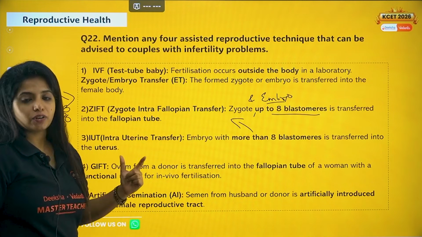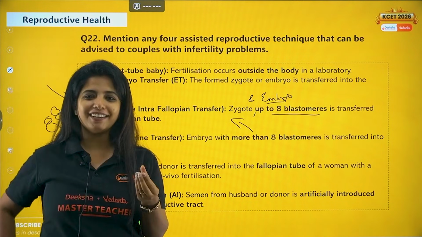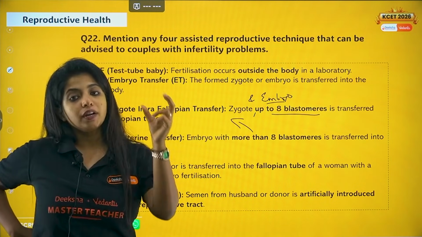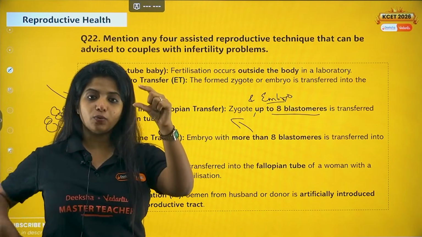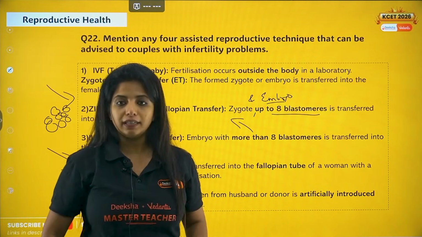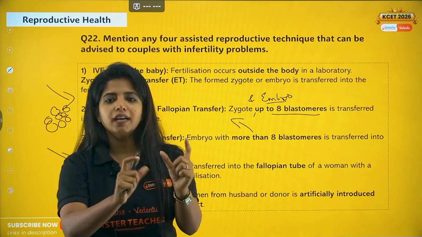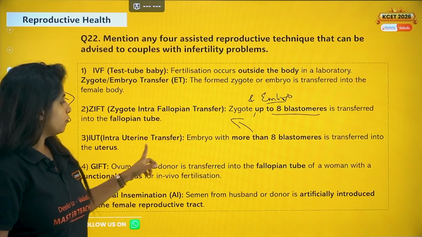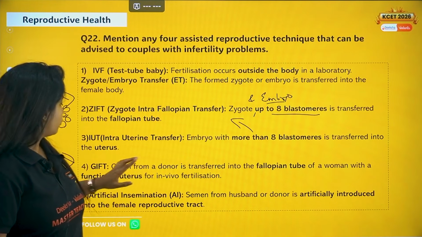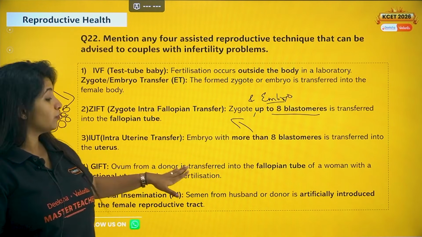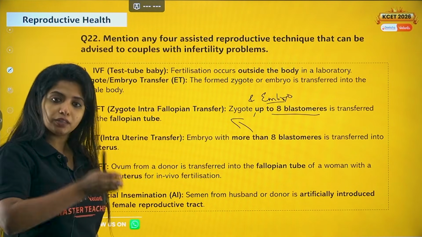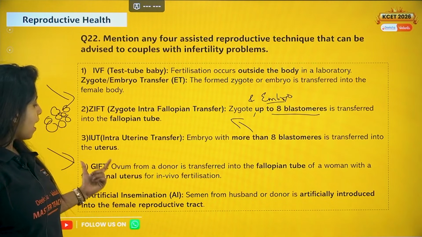Gamete intrafallopian transfer. So while we take the GIFT, you have to put it in the fallopian tube also, because that's where the sperm will come and do the fertilization. So fertilization is happening within the body of the female. You're just giving the ovum, that's all. So ovum from a donor is transferred into the fallopian tube of a woman with functional uterus for in vivo fertilization within the body. Now last one is artificial insemination.